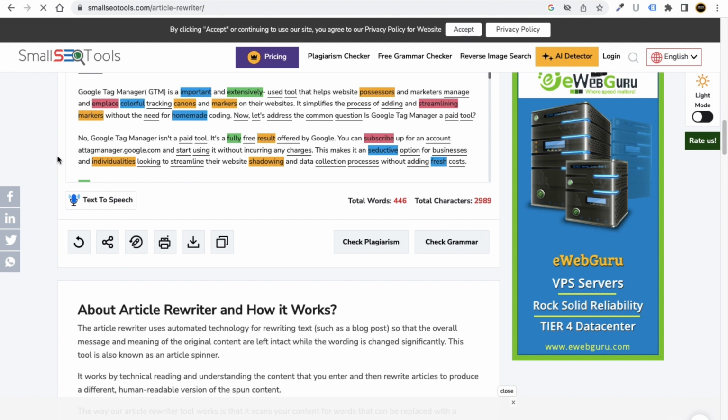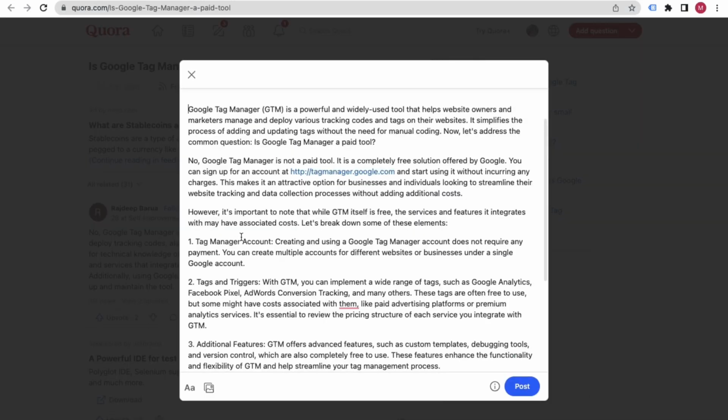Another thing you can do is check the plagiarism as well before you put that content on Quora. Now let's set the graphics and rephrase the answer. You have to make it more attractive.